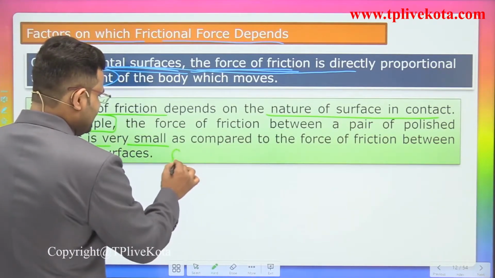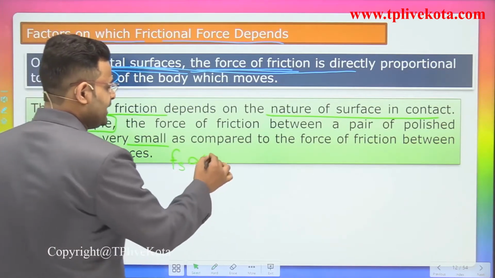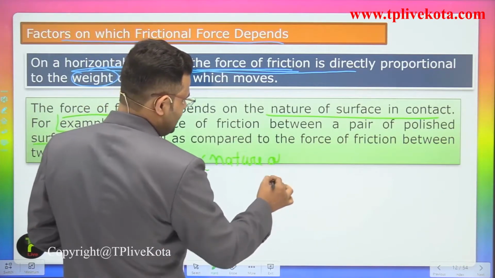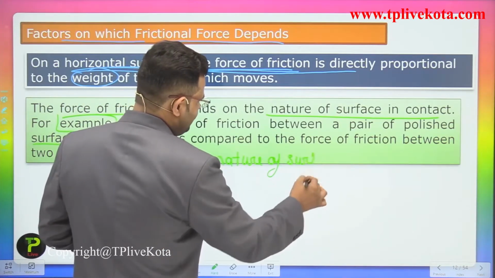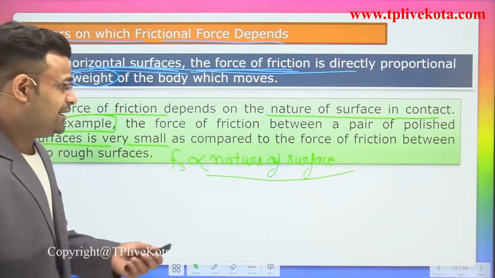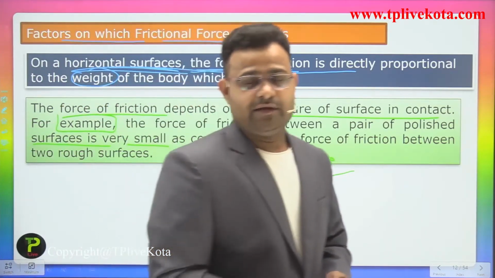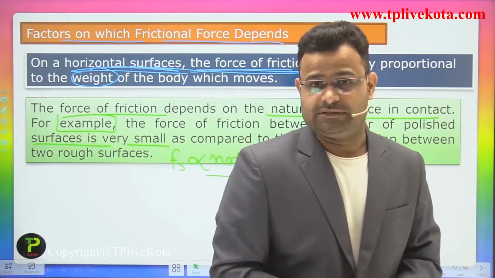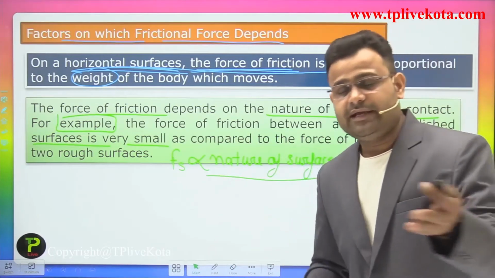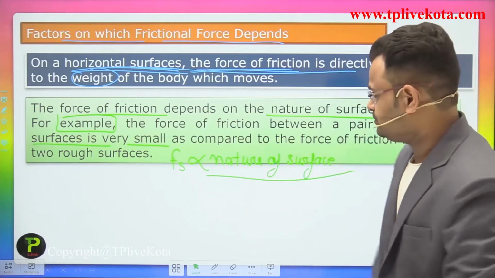So we are writing here, the force of friction is proportional to the nature of the surface. Basically, if you are talking about the nature, we are focusing on the roughness and the polished surface, and the degree of roughness. If the degree of roughness is high, the force of friction is high. If the degree of roughness is low, the force of friction is also low.